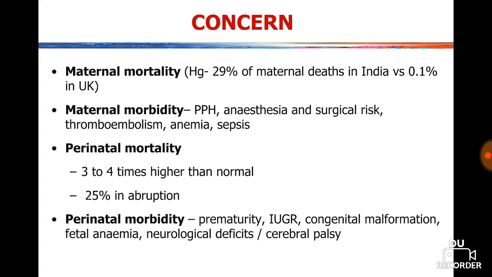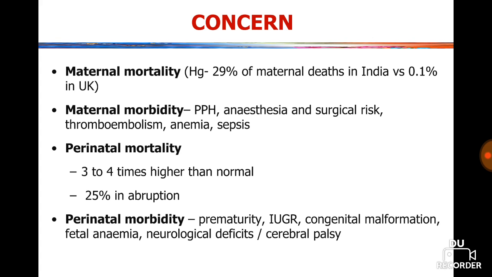And what are the morbidity and mortality rates? Maternal mortality in India as well as in the UK: in India, 29% of maternal deaths are from antepartum hemorrhage as compared to 0.1% in the United Kingdom. And maternal morbidity can be postpartum hemorrhage, anesthesia and surgical risk, thromboembolism, anemia, and sepsis.